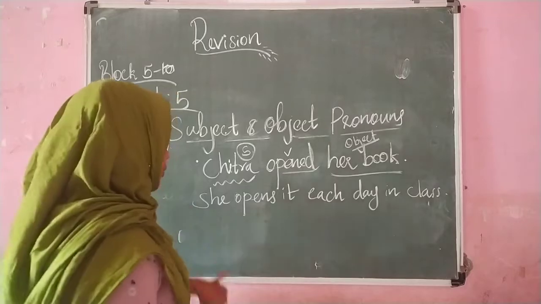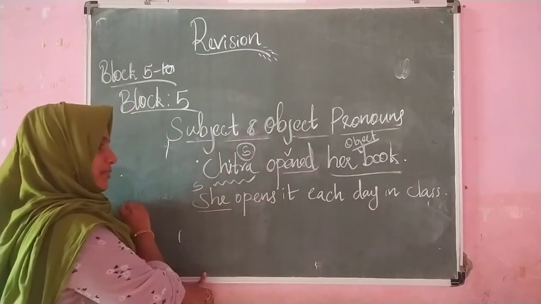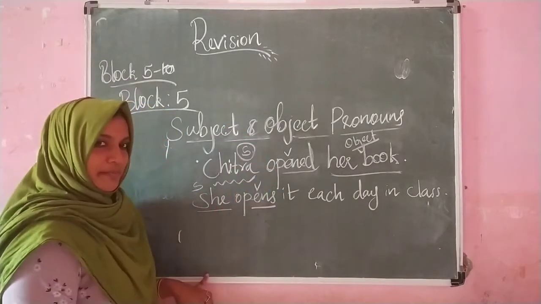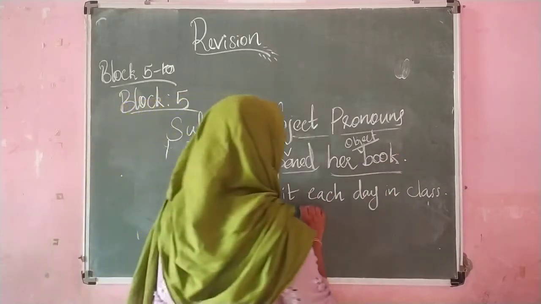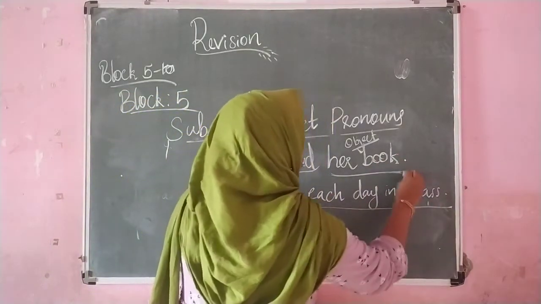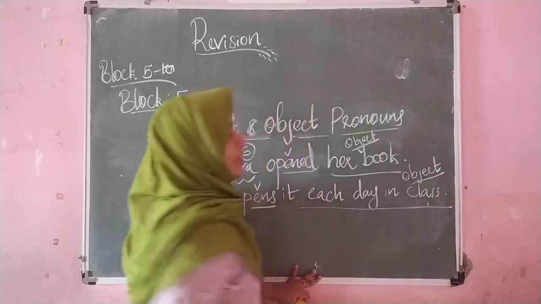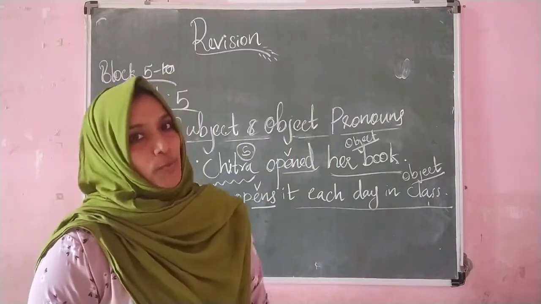Yes, no doubt, this she is the subject. Then opens is the verb. And what about this remaining sentence? Yes, these all are about this object. Got it? So this is how we can find out the subject and object.